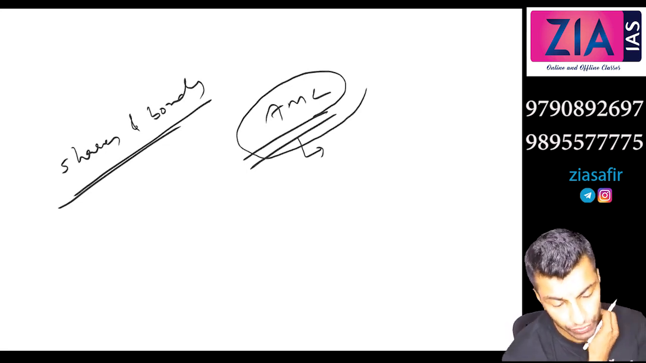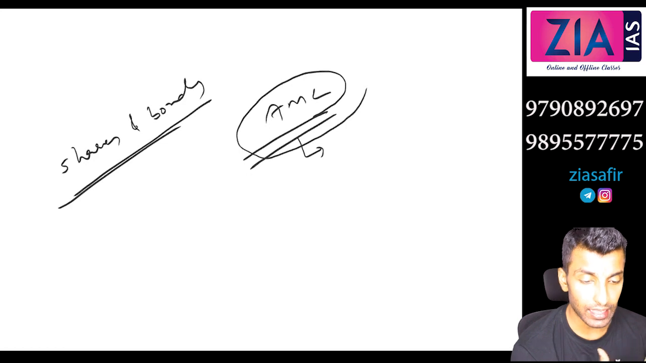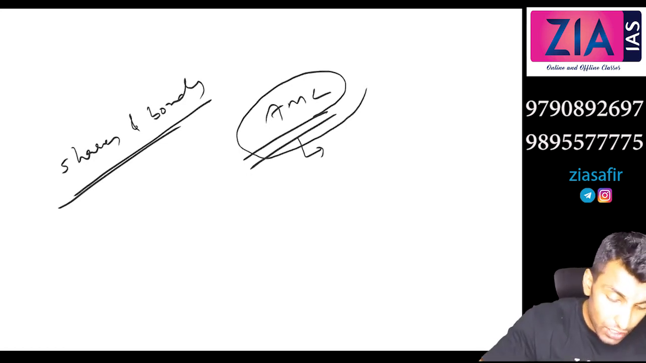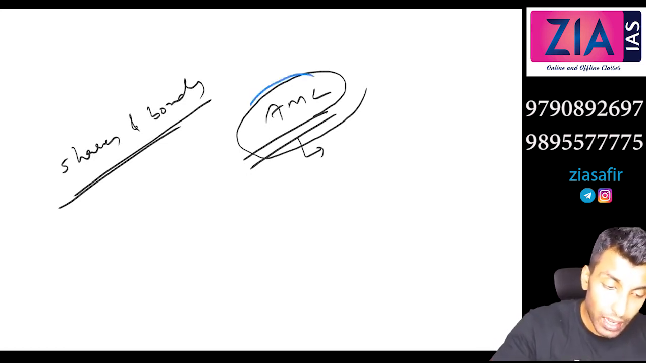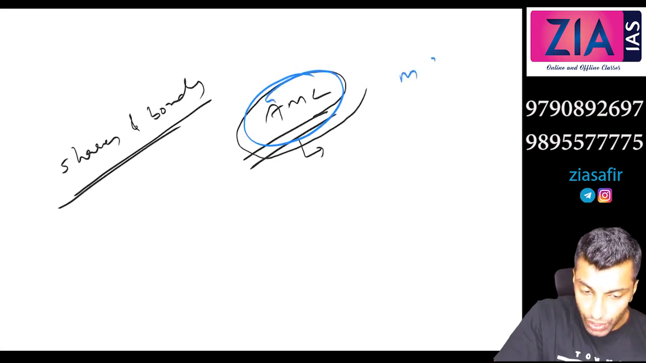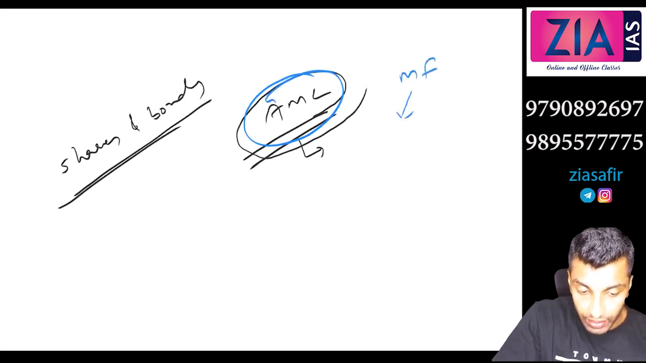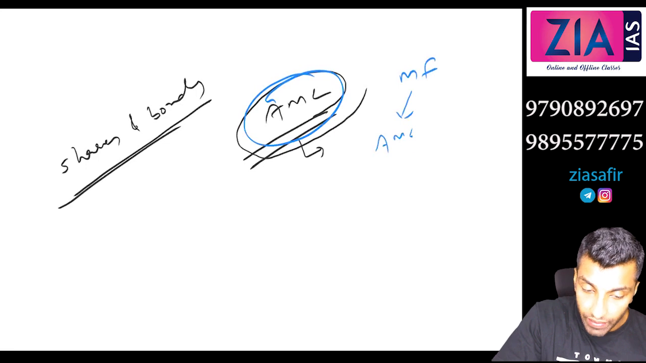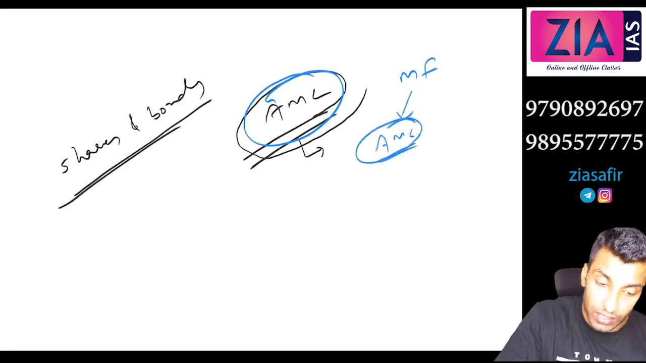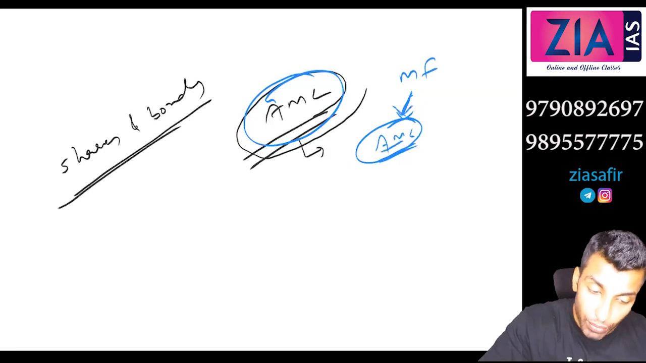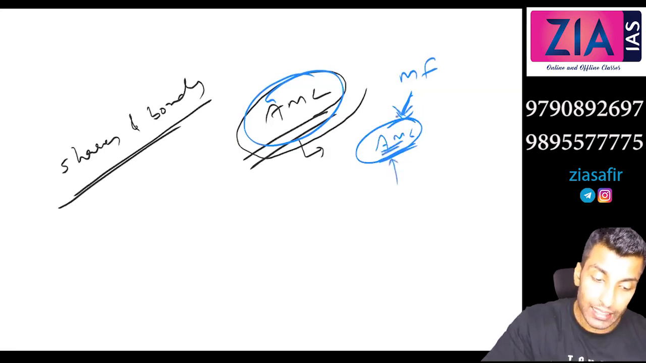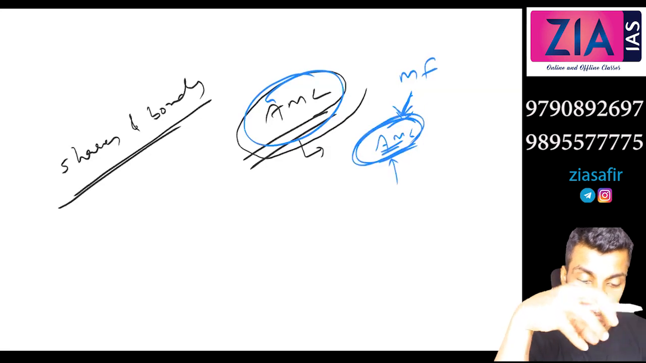Different mutual funds have their separate AMCs. AMC is not a separate company. Within a mutual fund, there is a wing, and that is what you mean by AMC, the asset management company. What are the assets of the mutual fund? It is the shares and bonds, right? So the shares and bonds are managed by the asset management company. That is a wing within the mutual fund.